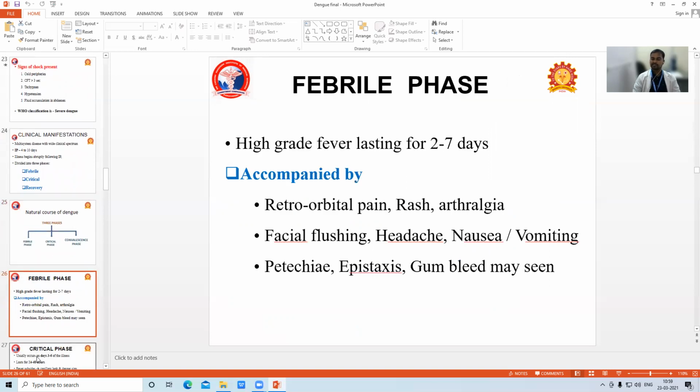In the febrile phase, high-grade fever will be there, lasting 2 to 7 days, associated with retro-orbital pain, rash, arthralgia, facial flushing, headache, vomiting, petechiae, and epistaxis.